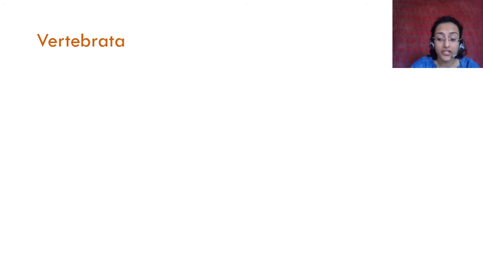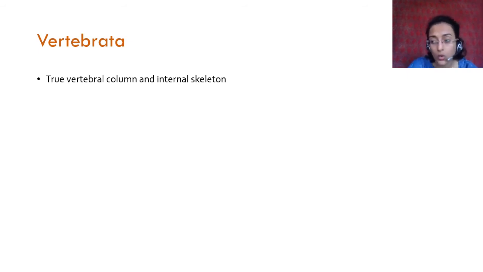Then you have vertebrata. Okay. Vertebrata, they have a true vertebral column. Now the notochord is the beginning of the internal vertebral column. Those in which the notochord has developed into a vertebral column are called vertebrates. Okay.